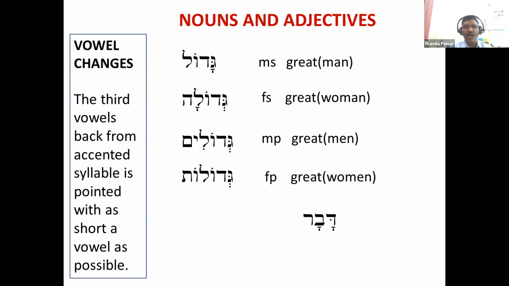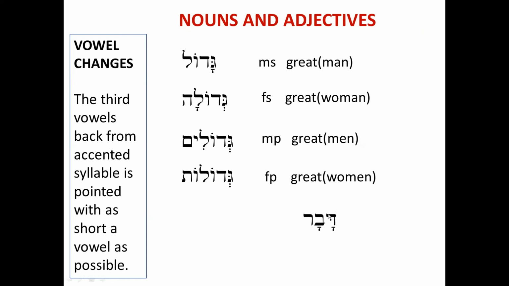What about Davar? Can anyone tell me the gender of Davar? Masculine. MS or MP?